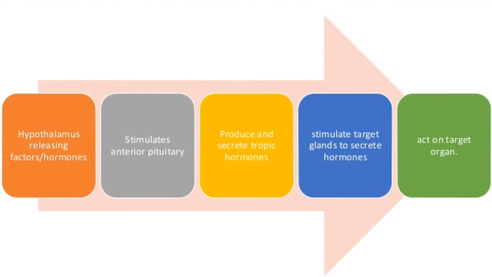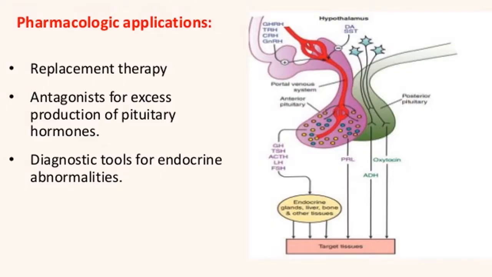You can see here, first of all, from the hypothalamus there will be release of certain factors called hypothalamic releasing factors or releasing hormones. These factors stimulate the anterior pituitary, and then the anterior pituitary produces and secretes certain tropic hormones, and these hormones then stimulate the target glands to secrete further hormones, and these hormones then act on the target organ, and then the target organ can give a negative feedback signal to the pituitary as well as the hypothalamus.